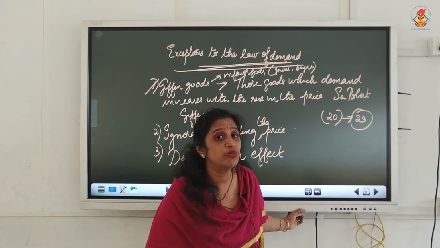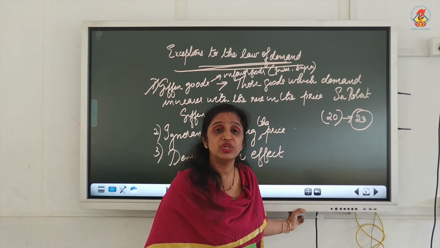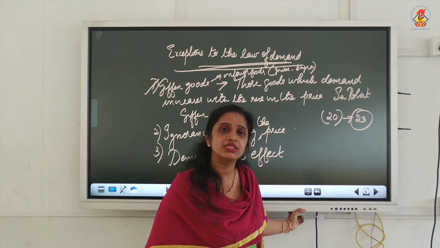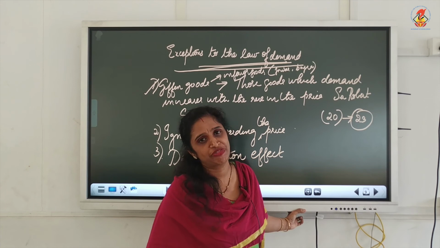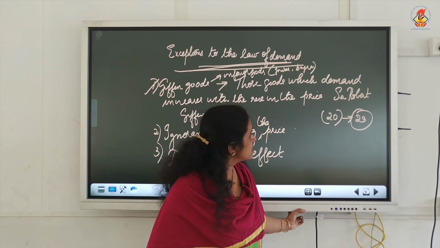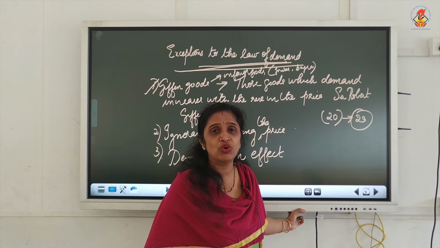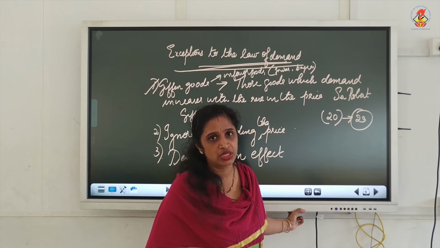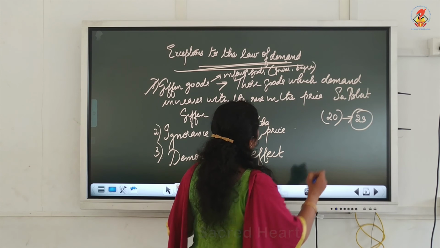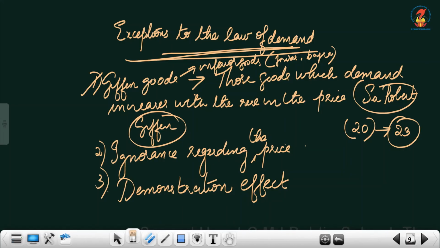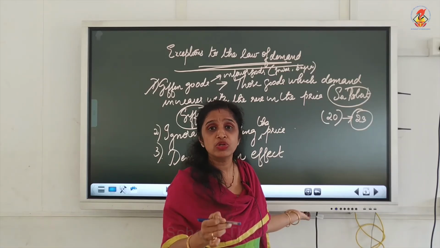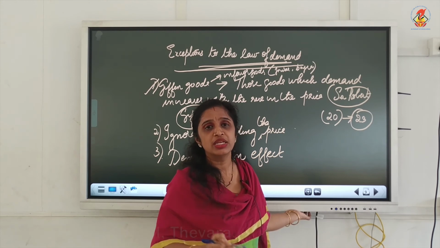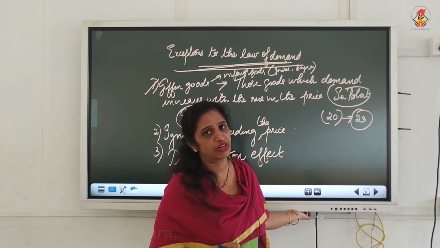Inferior goods are consumed by the low income groups. So, even if the price of these goods increases, the low income groups are willing to buy them, because there is no other option in front of them. Sir Robert Giffen is the person who propounded this theory of Giffen goods. The Giffen good is named after the economist Sir Robert Giffen. Giffen goods are inferior goods consumed by low income groups. Their demand goes on increasing even if the price increases, because there is no other option in front of them.